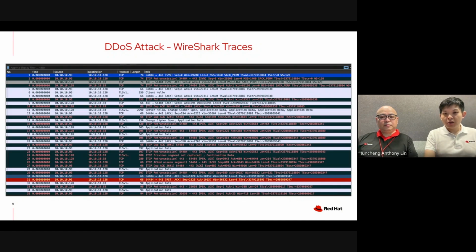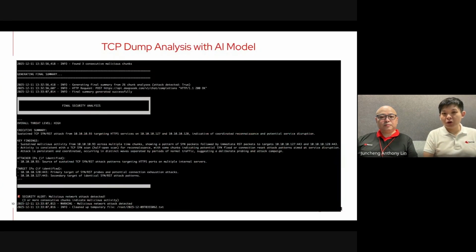With the TCP traces that have been collected, the PCAP file can then be analyzed with an AI model to perform things like TCP dump analysis, after which it will be able to tell us what kind of issues or attack we may be facing in the network environment. Do note that this is just a DDoS attack that we are simulating. We can always use the same approach to detect other kinds of threats going on inside the environment itself.